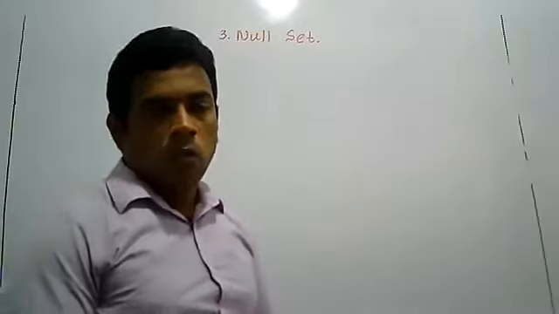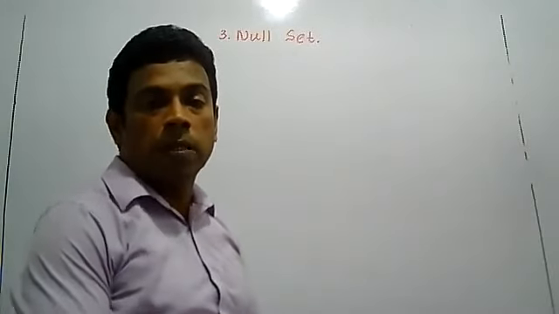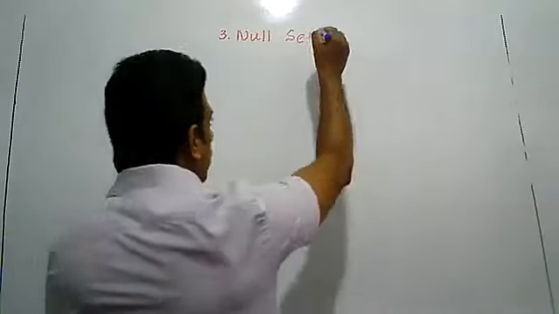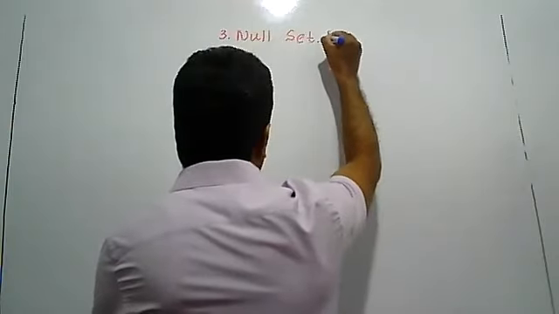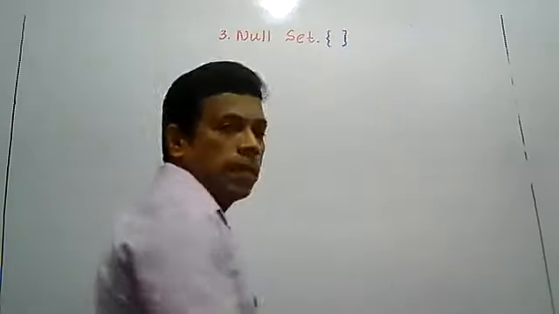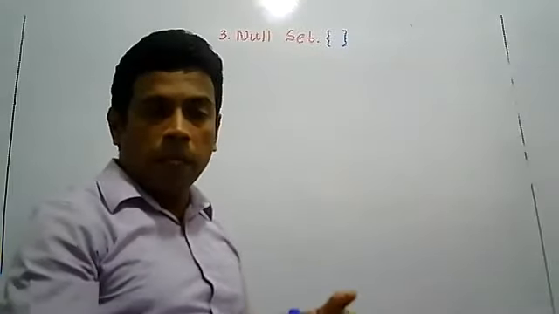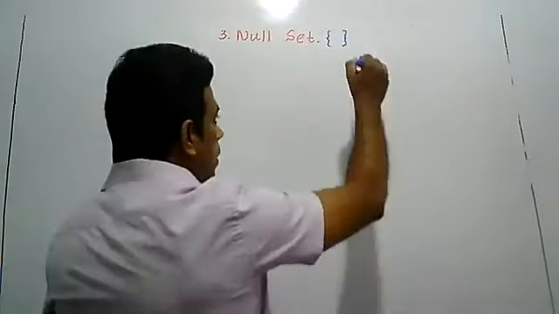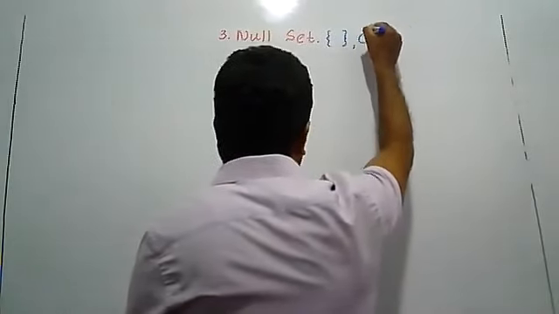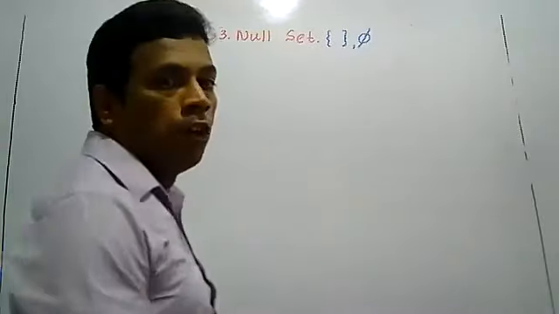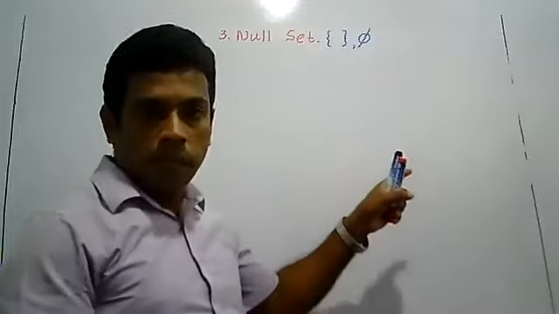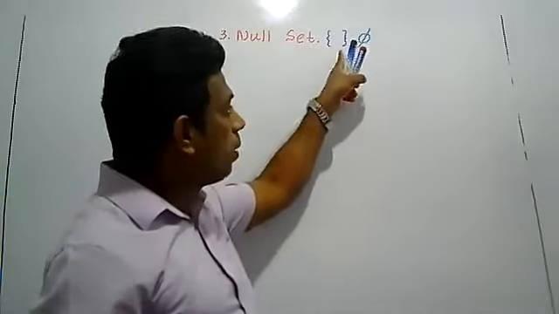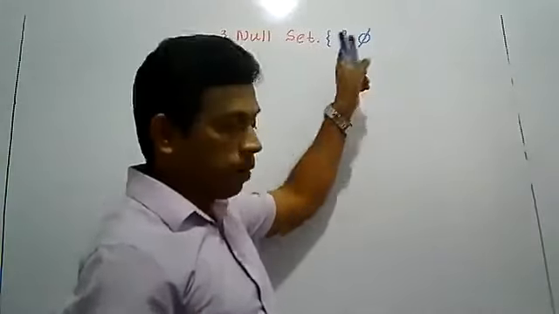Null set. What symbols can we use to represent a null set? A null set can be represented by two symbols. The first symbol is double brackets with no element. A null set can be represented by double brackets, but we don't write any element. This is the first method of representing a null set. The second method, we can use the letter phi. This is a letter we can use to represent the null set. First method, double brackets, no element. Second method, the letter phi.